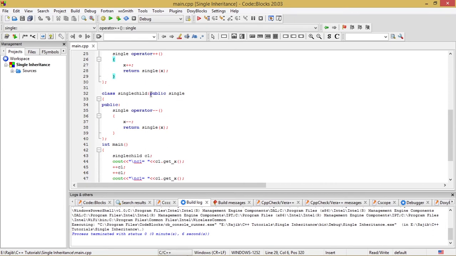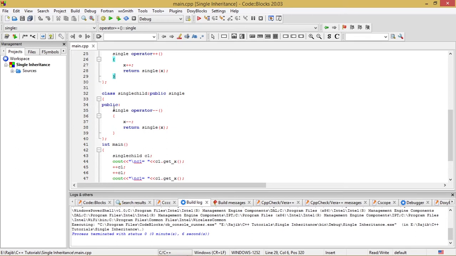So if we derive any class from a base class in the public mode, I write in this fashion: class single child colon public single. If I would have derived the class in a protected mode, I would have written protected over here, and so on. So this is the mode of inheritance which I have used, that is the public mode of inheritance. And public mode of inheritance means whatever is the visibility modifier will be taking its own form in the derived class as well.